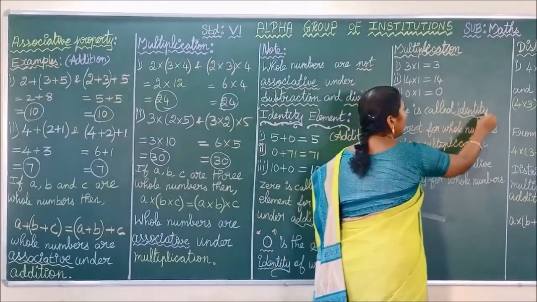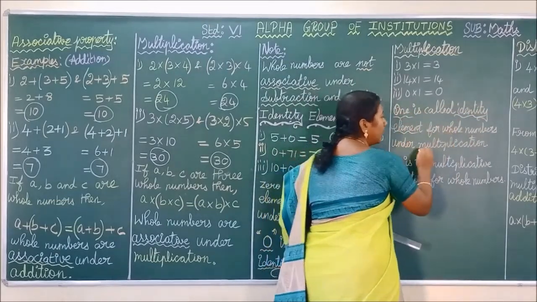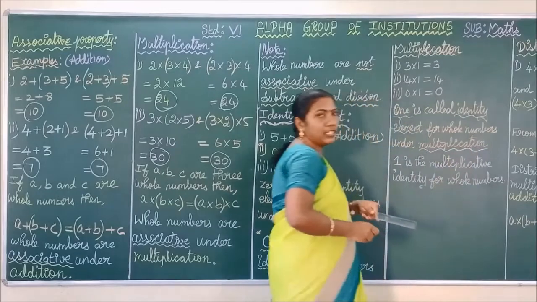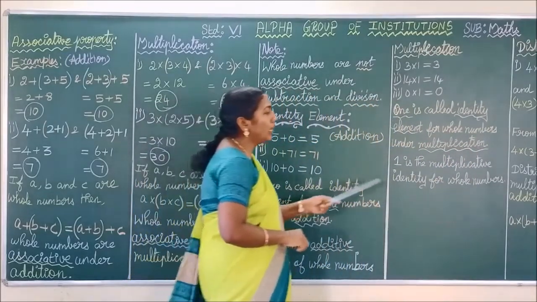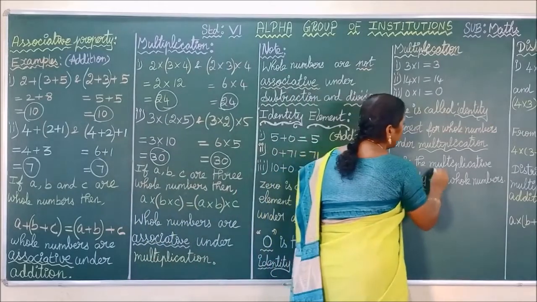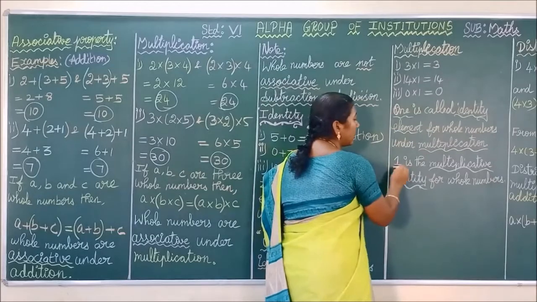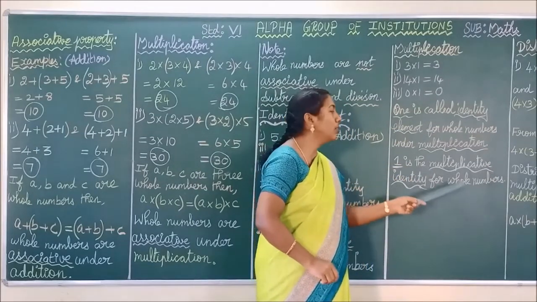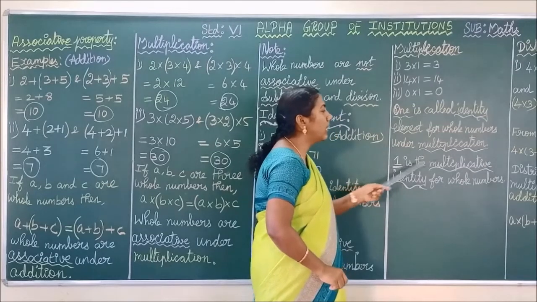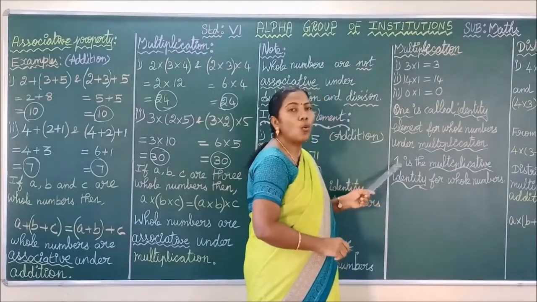1 is called identity element of whole number under which operation? Multiplication. Okay, what is additive identity? 0. What is multiplicative identity of whole number? Yes, 1. So 1 is the multiplicative identity of whole number. The question is also like this: dash is the multiplicative identity for whole number. So what is your answer? 1. Okay.